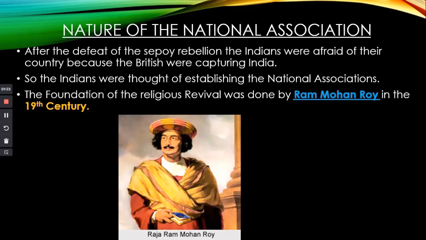With this stimulation, they had a stimulating of patriotic feeling. Because of this, these Indians thought of establishing the National Association. It means a national congress.